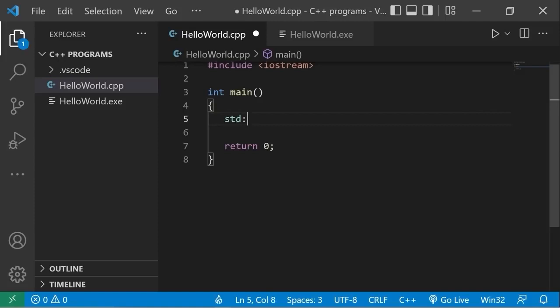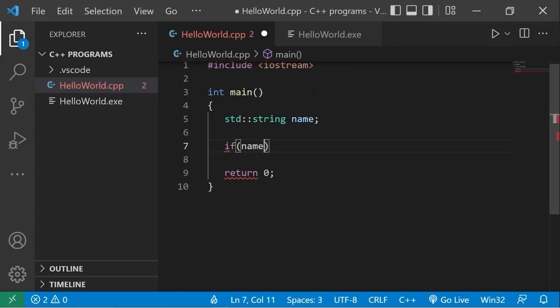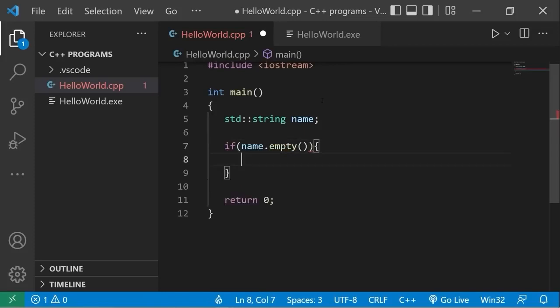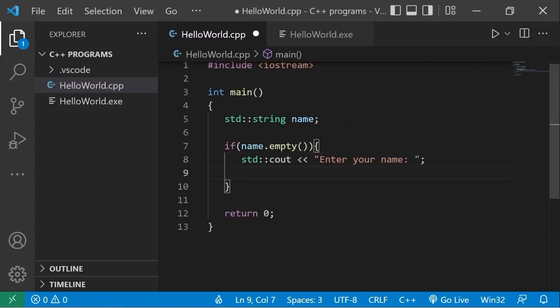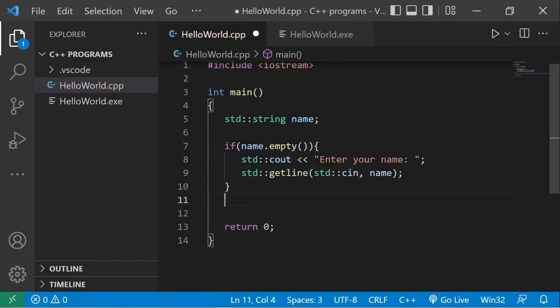Let's say that we'll have a user enter in their name. Standard string name. At first, I'll use an if statement. If name, I'll check to see if the name is empty. Did the user actually type in something? If name is empty, we'll create a prompt. Standard output, enter your name. Standard getline, standard input, name. Once we exit the if statement, we'll display a message involving the user's name.